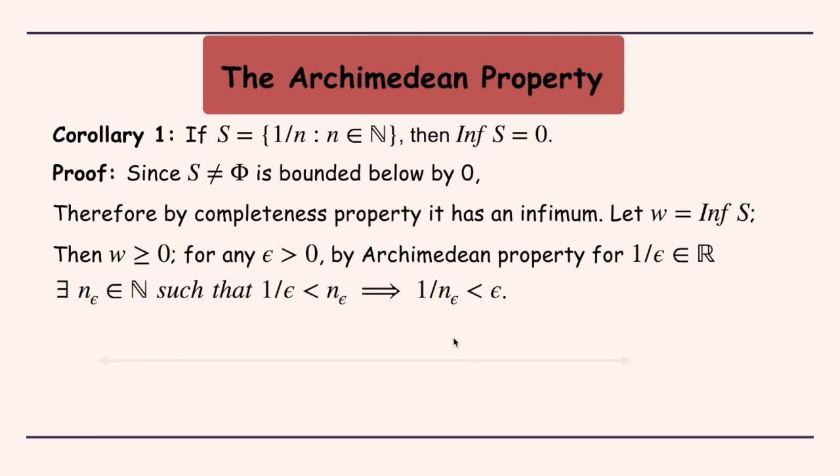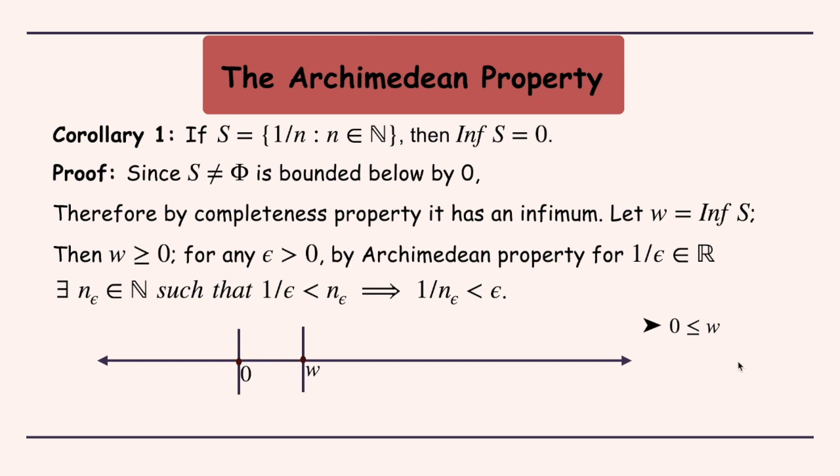Now let us again see this on the number line. So we have the number 0 which is a lower bound for this set S, and we have a number w which is the greatest lower bound or the infimum. So obviously w has to be bigger than or equal to 0.